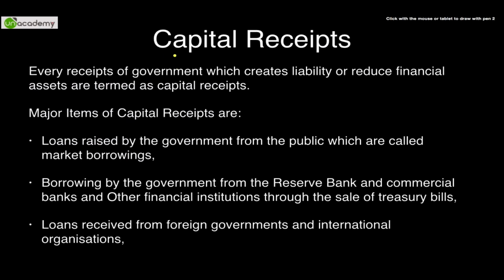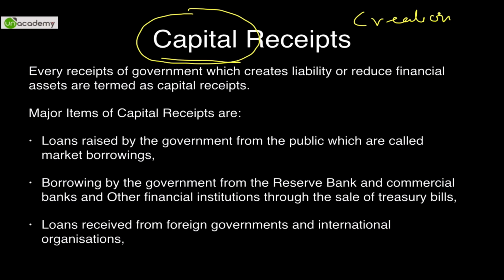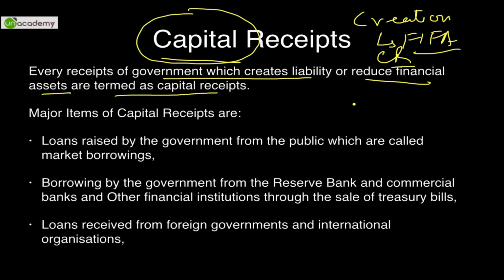Again, the word capital, as we had discussed earlier, means something that is long term. If capital expenditure meant creation of assets, you have created an asset, you have spent 1000 crores in creation of Jawaharlal Nehru Stadium, that is capital expenditure. Similarly, capital receipts: if you sell off that stadium to a private operator, let's say FIFA, for hosting a football World Cup, then whatever you will get will be considered a capital receipt. So every receipt of government which creates liability or reduces financial assets is termed a capital receipt. Selling off a stadium is a reduction of financial assets, so it is considered a capital receipt.